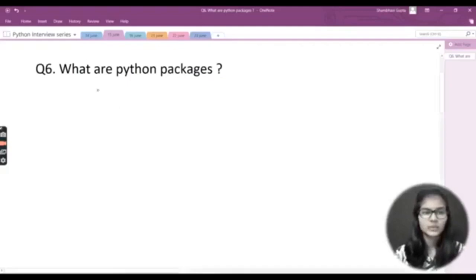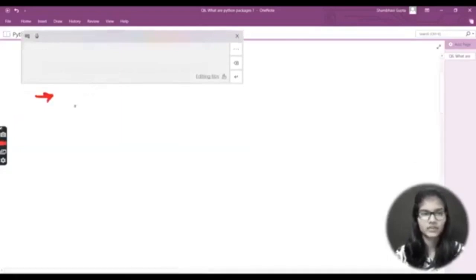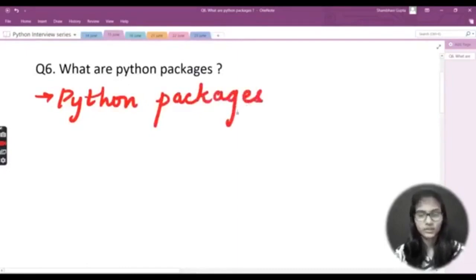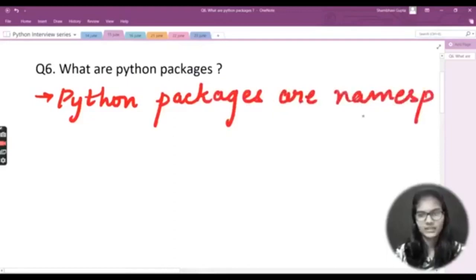So let's start with the definition for Python packages. If someone asks you what Python packages are, you are going to tell them that Python packages are namespaces. I will write out the things here like this. You can note them down in a notebook or wherever you are making your notes.